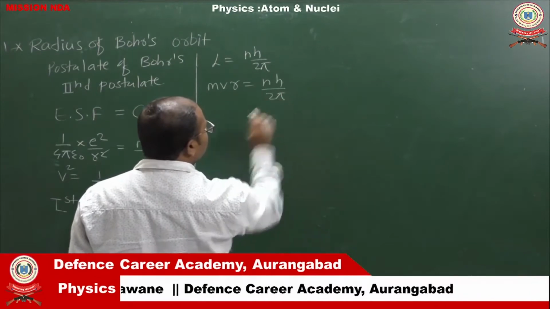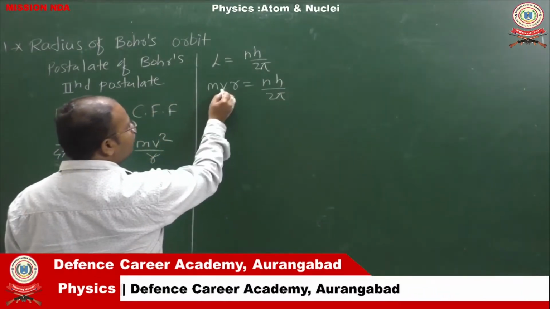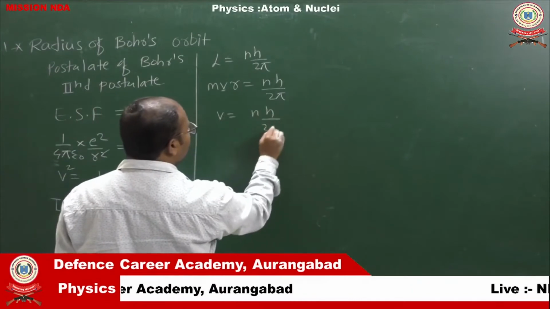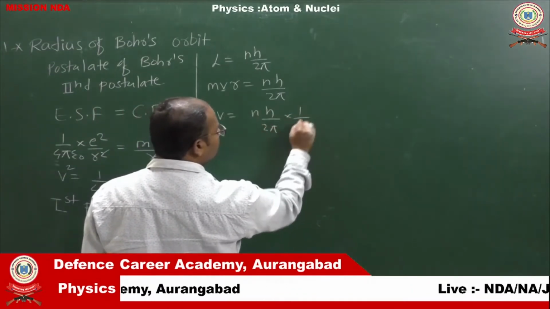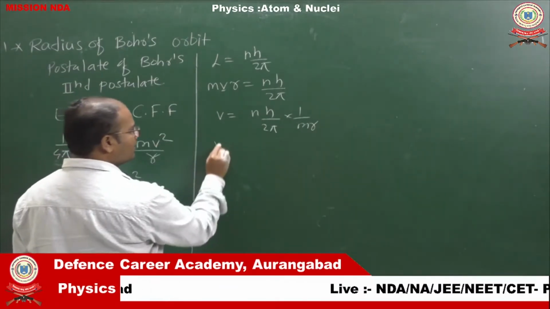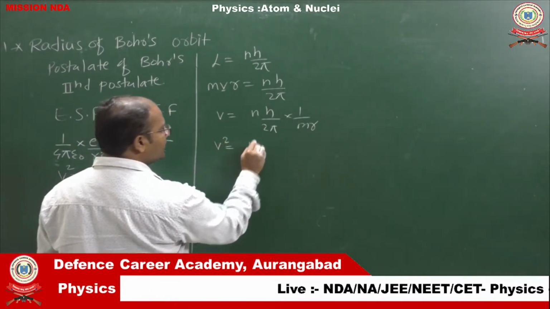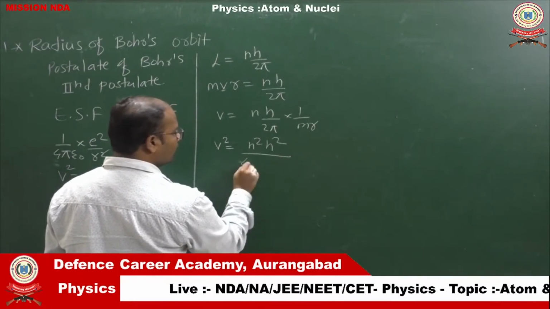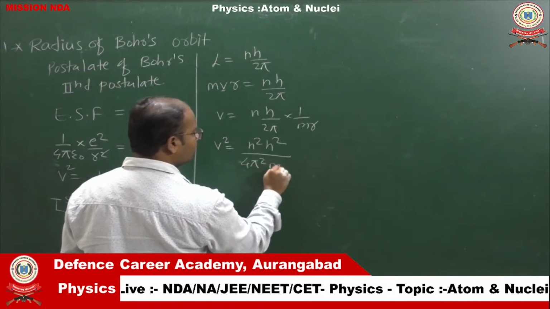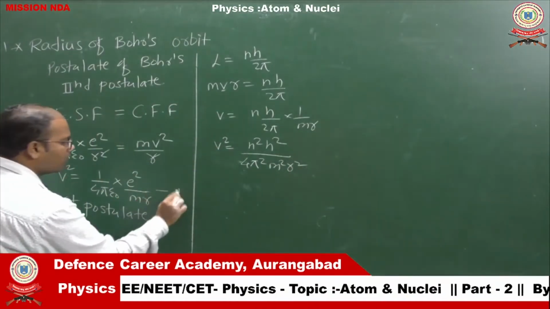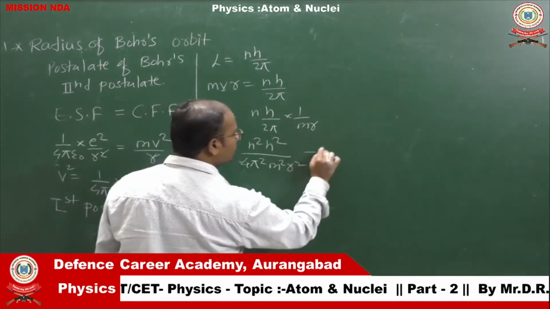In this way, for v we can write n h upon 2 pi m r. If we square this equation, v square equals n square h square upon 4 pi square m square r square. Let us call the earlier equation number 1, and this is equation number 2.